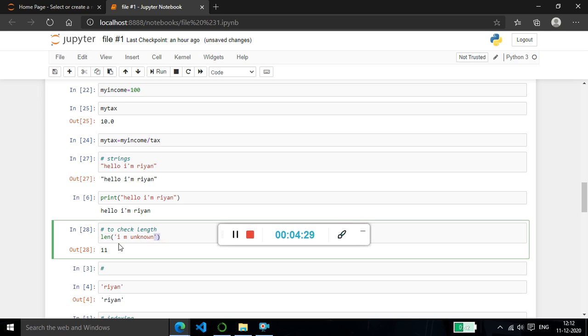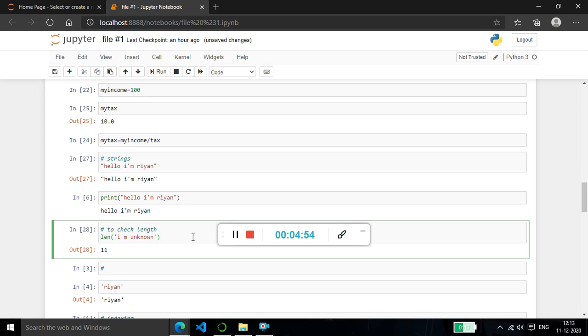It only counts what's inside the string, inside the single or double quotes. "I am", so let me count how much it is. Here it's 11. 1, 2, 3, 4, 5, 6, 7, 8. So "I am unknown" has only 8 characters. Then why is it showing 11?